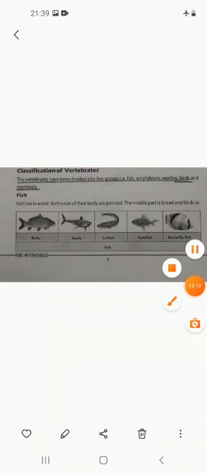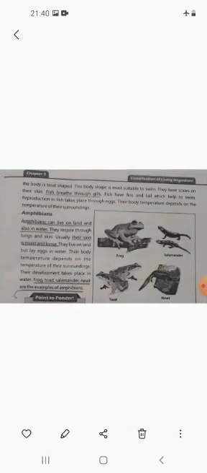First of all, we will talk about fish. They usually live in water, we all know that very well, and their body is pointed at both ends, and the middle part is thick and broad. Their body is usually boat-shaped, which is very suitable for swimming.